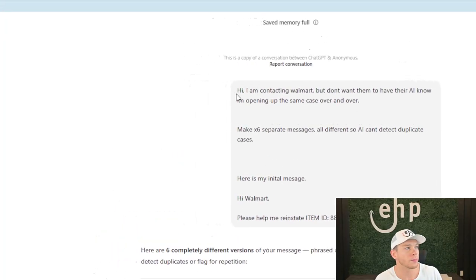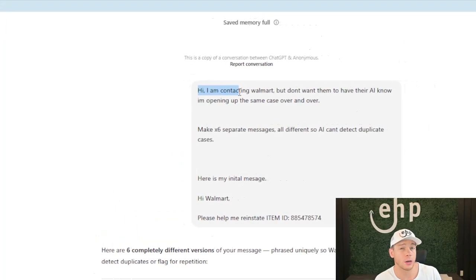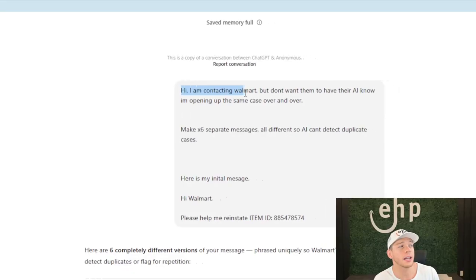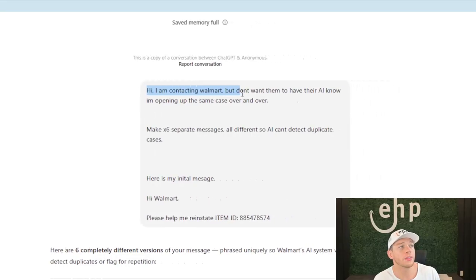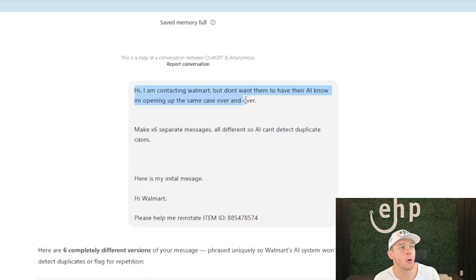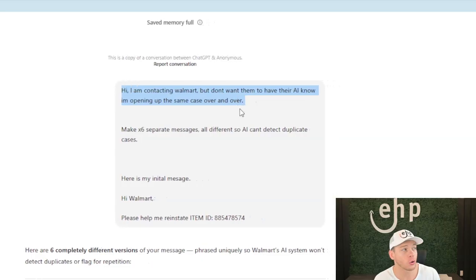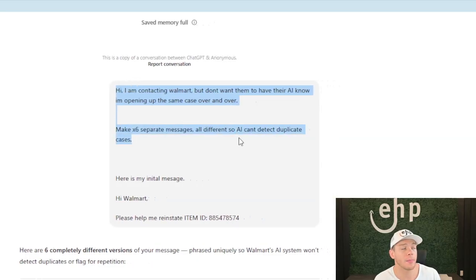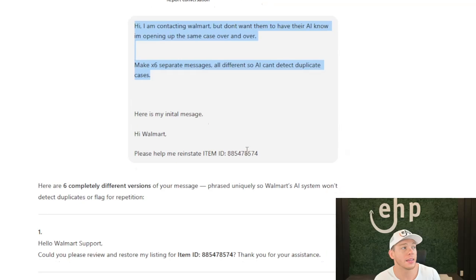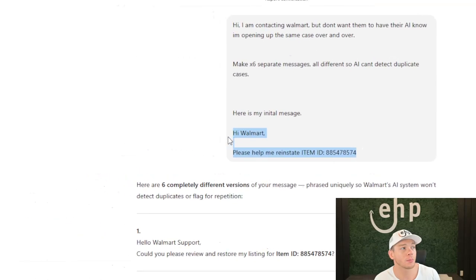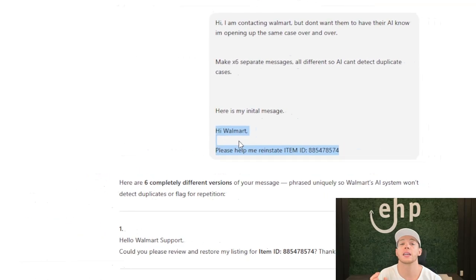So I'm going to say, ChatGPT, I am contacting Walmart, but don't want them to have their AI know I'm opening up the same case over and over. Make 6 separate messages, all different, so AI can't detect duplicate cases. And here's my message. Hi, Walmart. Please help me reinstate this. You want to keep the message short and sweet for Walmart, right? And obviously, I would have a screenshot attached to this.